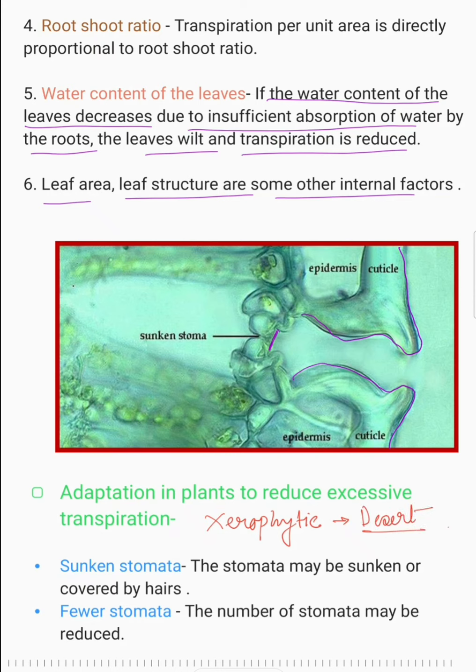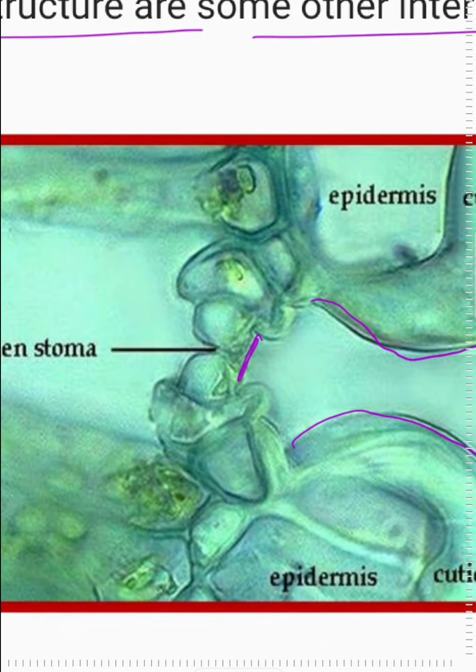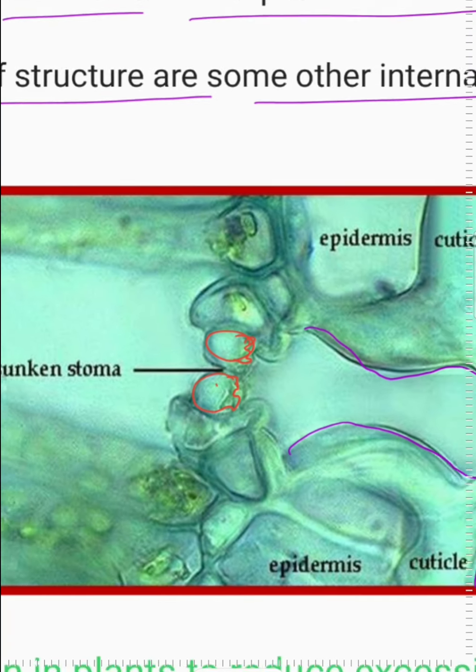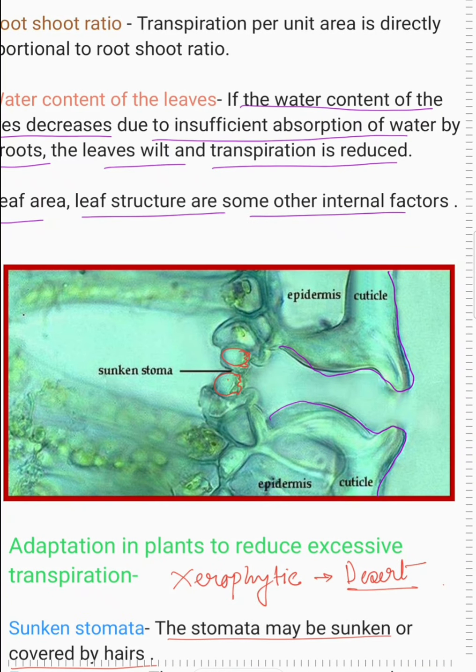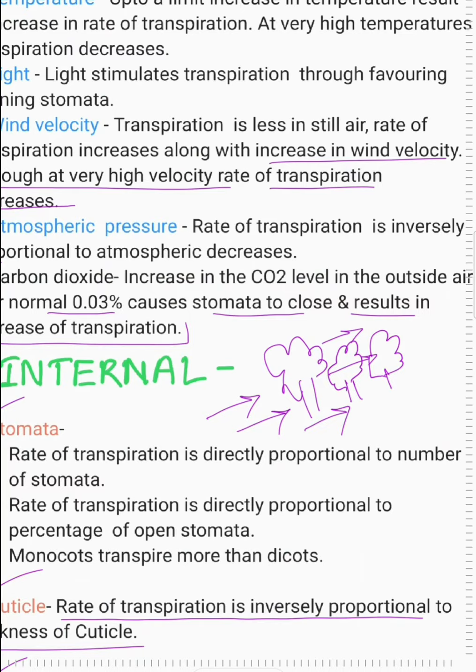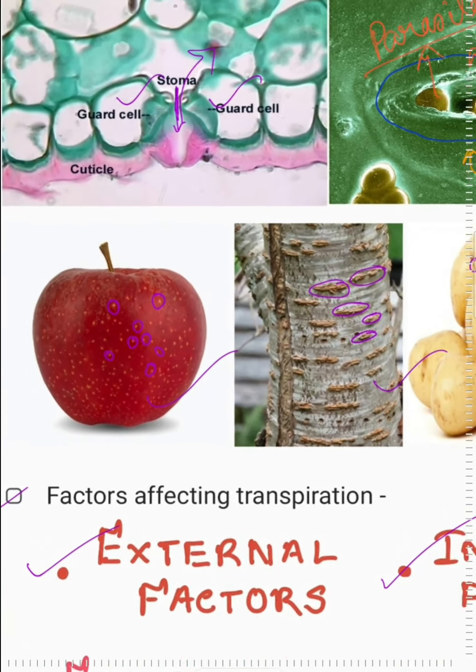Desert plants. So the first thing is shrunken stomata. The stomata may be shrunken or covered by hairs. So you can see this is a shrunken stomata. You can see these are the cells, and they have just shrunken in this area. So they just close the stomata. If you compare this with that earlier diagram, the difference will be very clear for you.